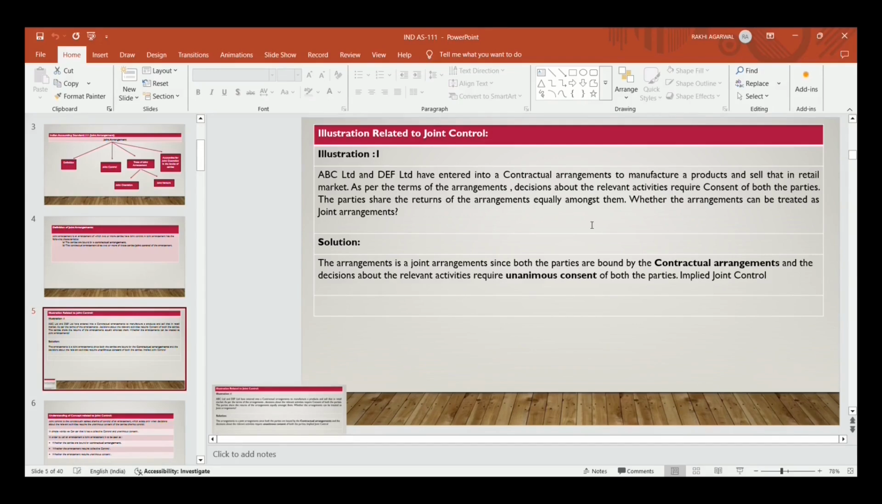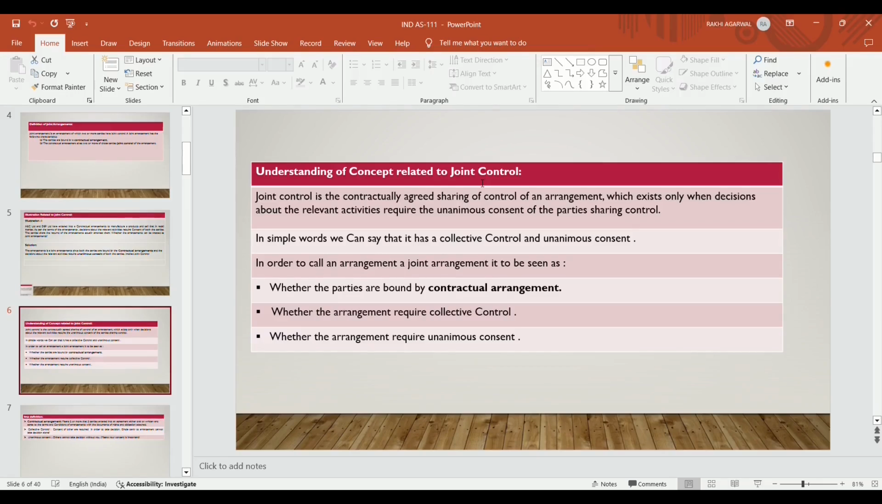Whether the arrangement can be treated as a joint arrangement? Yes, definitely this arrangement is a joint arrangement, because it fulfills the definition of joint arrangement. In this case, ABC Limited and DEF Limited have entered into a contractual arrangement. The decision about the relevant activities requires the consent of both the parties, and the income is to be shared among them equally. So the arrangement is a joint arrangement, with the unanimous consent of both the parties. So it's an implied joint control, because if one party denies passing a decision, the decision will not be able to pass.